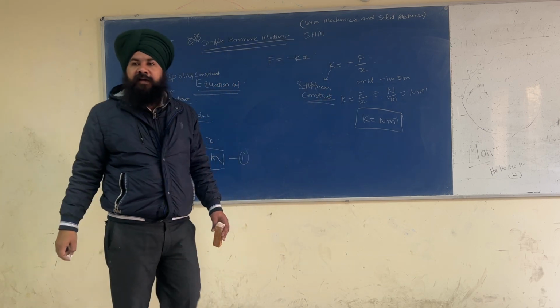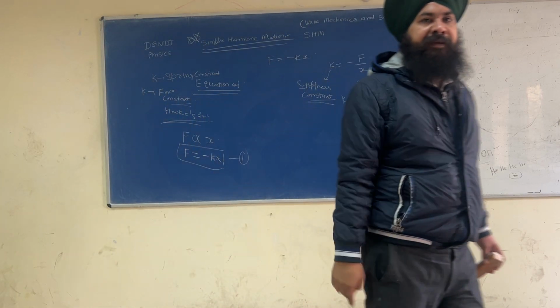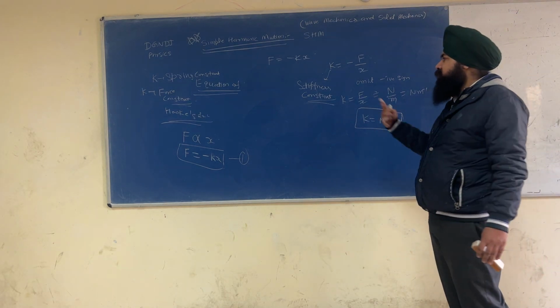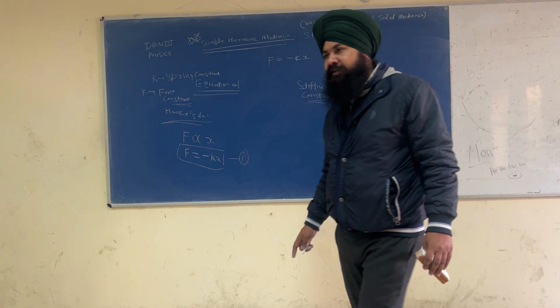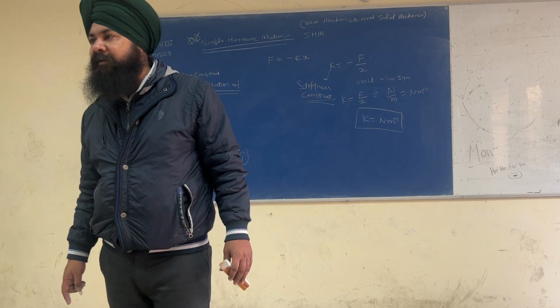K is also called a stiffness constant. So there are a number of names. K is called a force constant, spring constant, stiffness constant. Are you getting my point?